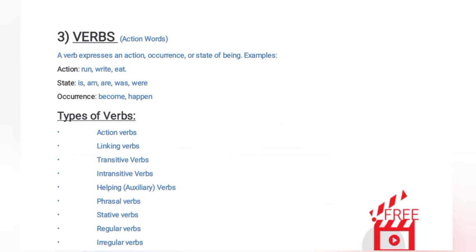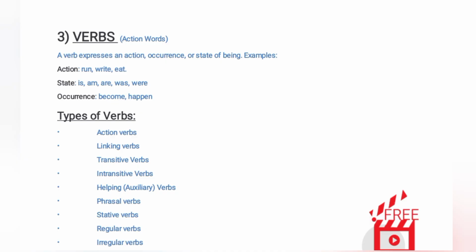3. Verbs. Action words. A verb expresses an action, occurrence, or state of being. Examples. Action: run, write, eat. State: is, am, are, was, were. Occurrence: become, happen. Types of verbs.